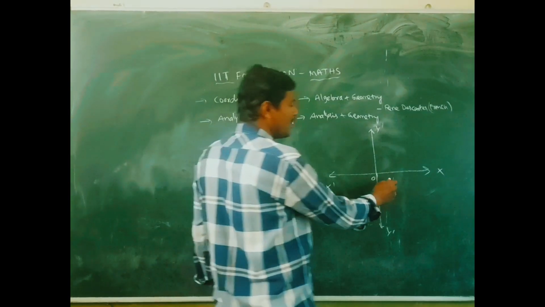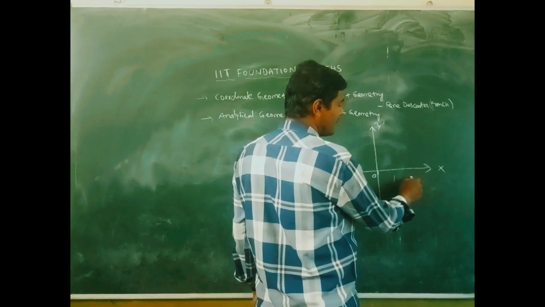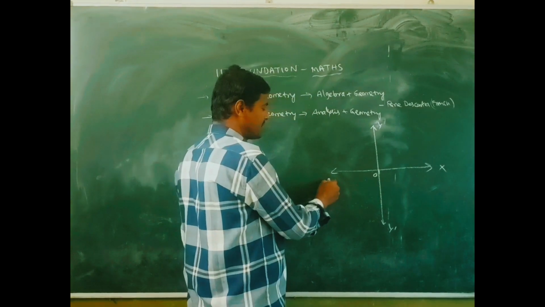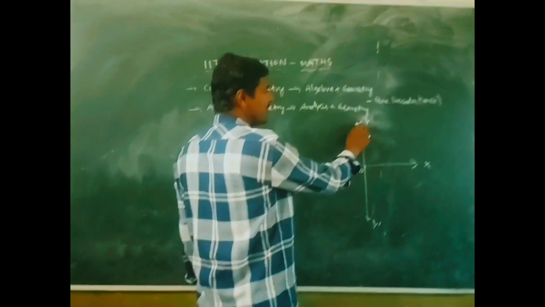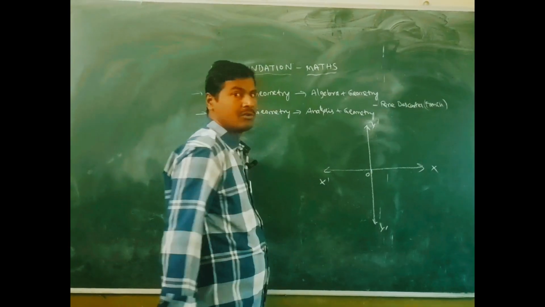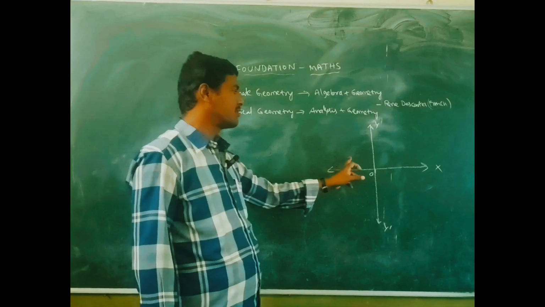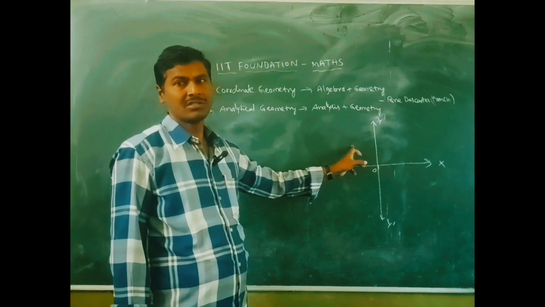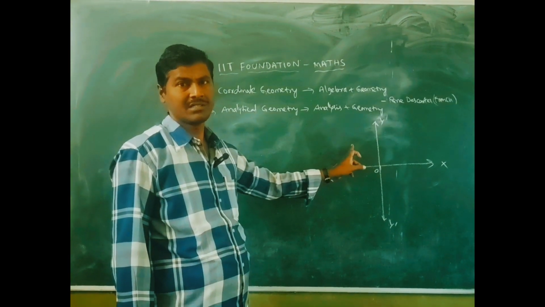This is the positive x-axis. This is the negative x-axis. This is the positive y-axis. This is the negative y-axis. This system is known as the rectangular coordinate system.